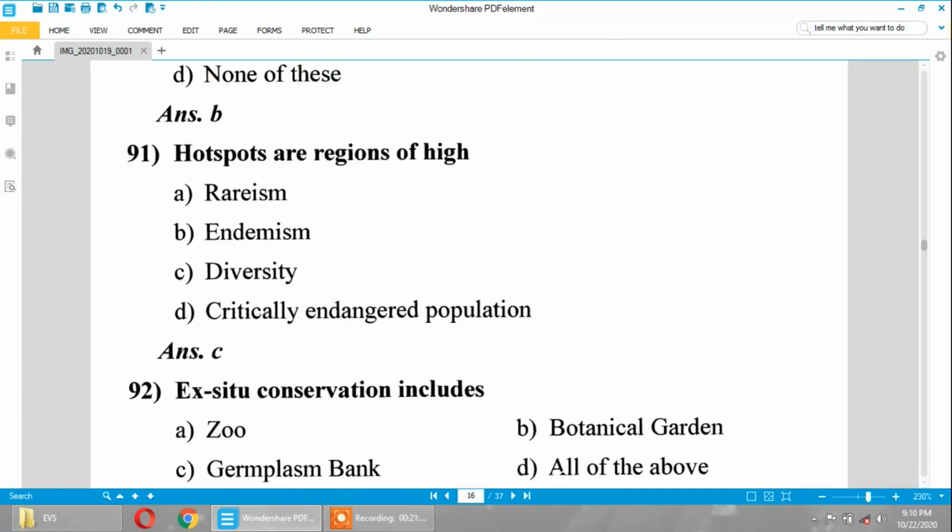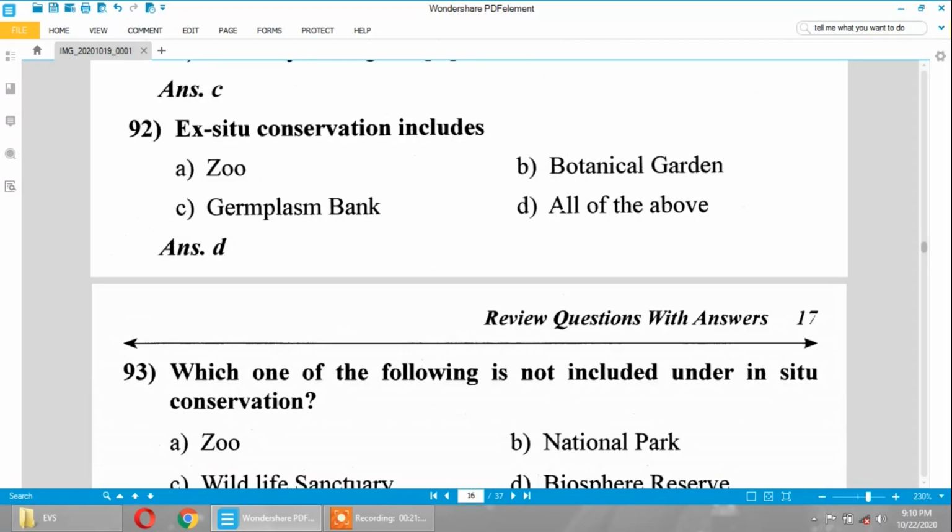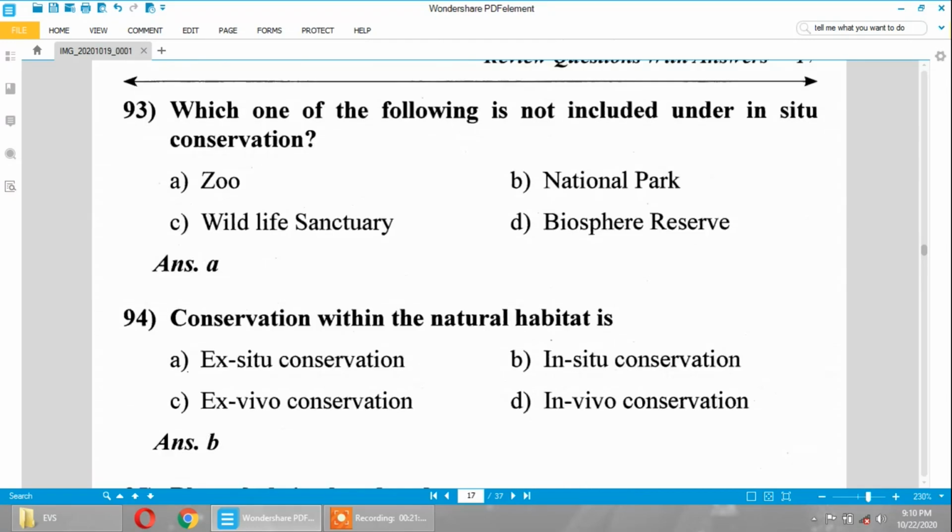Hotspots are regions of high diversity. Ex situ conservation includes all of the above: zoo, botanical garden, germplasm bank. Everything relates to ex situ conservation, not in situ conservation.